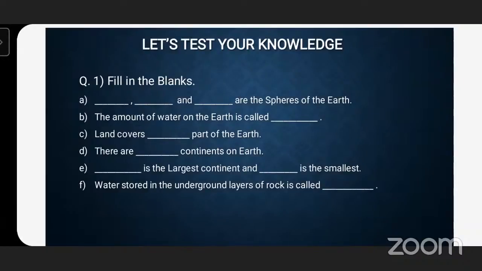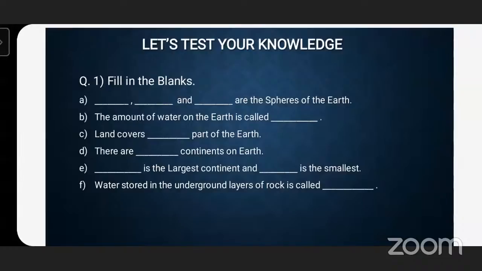Land covers dash part of the earth. Very good. So what is the proportion of land on the earth? It is 1/3 portion. Okay. Very good.